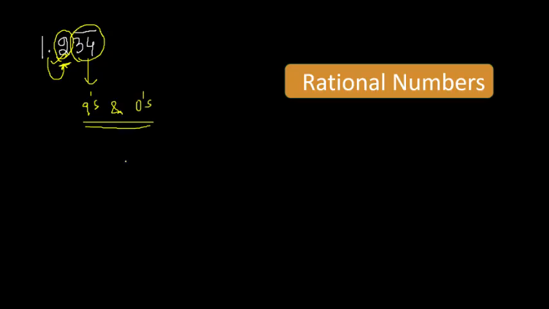Now, if your number is 1.234 and there is a bar on 34 only. Now, in denominator for this, you write nines, right? For the digits which are repeating, you write nines. But sometimes you will get some numbers which are non-repeating after decimal. So how many digits we have which are non-repeating after decimal? I think there is one digit. So for these, you have to write zeros followed by the nines in the denominator.